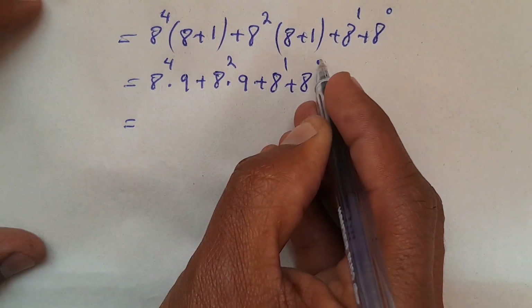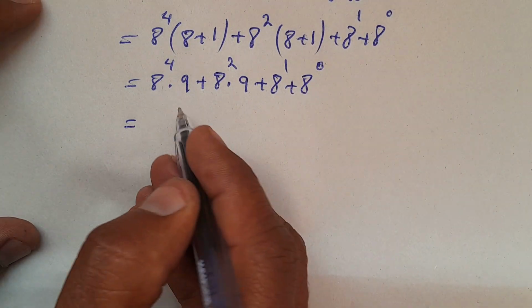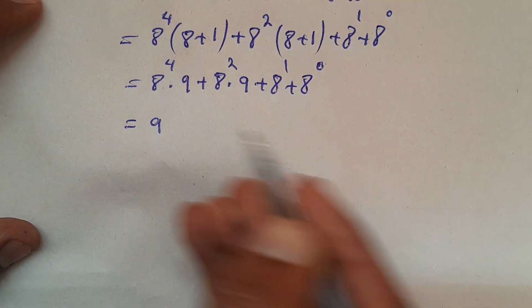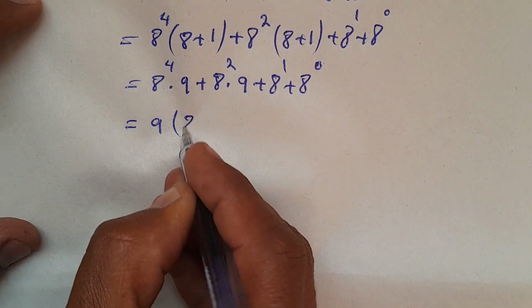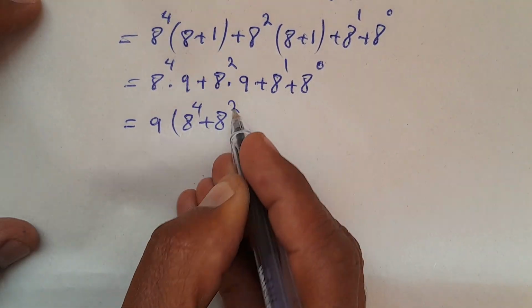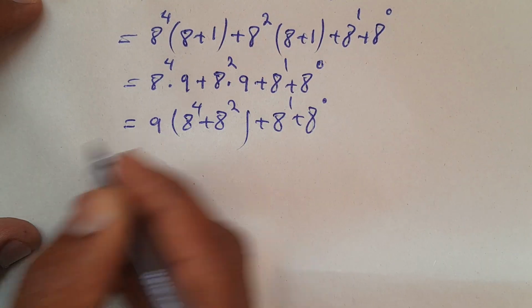And here I have a to the power of 4 times 9 plus a to the power of 2 times 9. 9 can be taken as common factor. What is left inside is a to the power of 4 plus a to the power of 2, plus a to the power of 1 plus a to the power of 0.